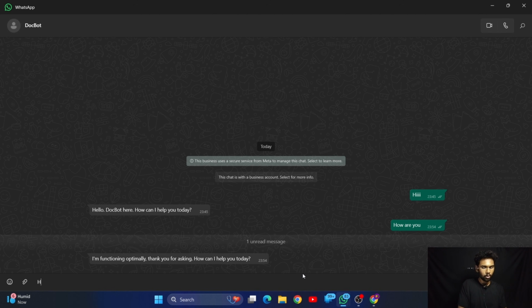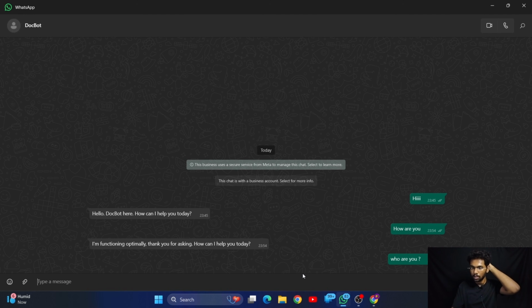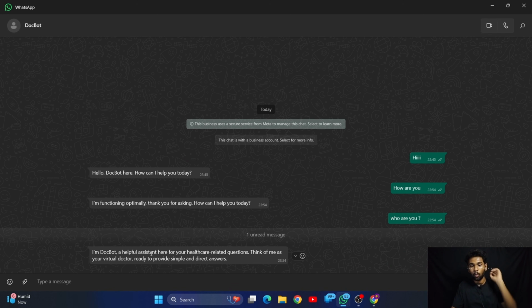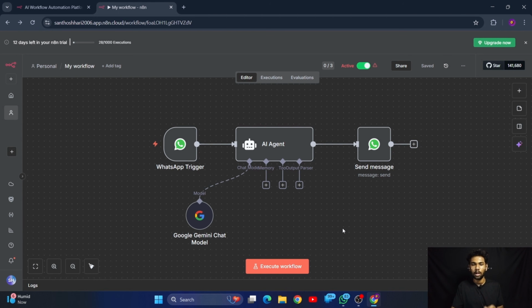So let me ask, who are you? So it should reply because what happened here is it is working infinitely. It will not wait for the user to actually execute the workflow again and again, because it is in the activated stage, so it will execute again and again.